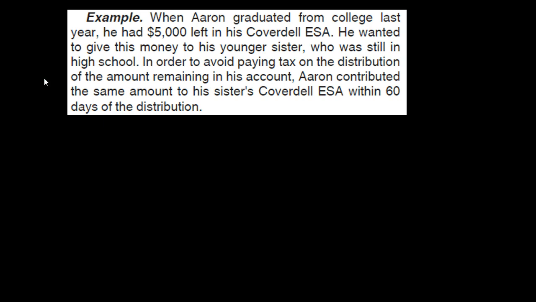And you can think of situations where this could be the case, right? That the money's already there, $5,000 was left, didn't need it, can't use it at this point in time. If it's distributed without a benefit of education expenses, it could result in taxes, and therefore it's a good benefit to contribute it in such a way to the sister, and the sister can then get the benefit of it and possibly not have tax consequences.